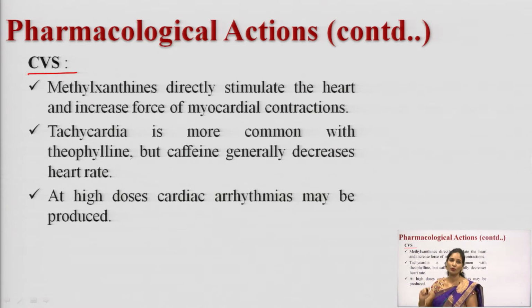CVS is the cardiovascular system. So methylxanthines directly stimulate the heart. How do they directly stimulate the heart? Do you remember in lecture 1 I said that methylxanthines have 3 cellular effects. One is inhibiting the phosphodiesterase enzyme, second is inhibiting the adenosine receptor, meaning they are adenosine receptor antagonists, and third, they release calcium from the sarcoplasmic reticulum, especially in skeletal muscle and cardiac muscle. So, the methylxanthines directly stimulate the heart.